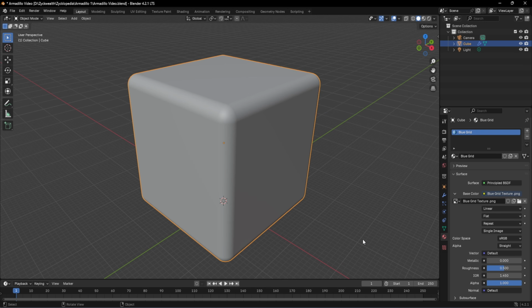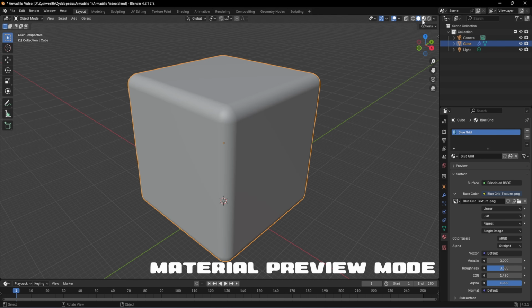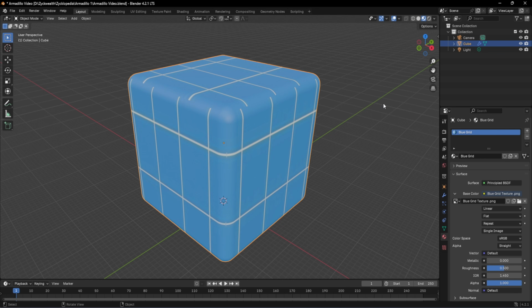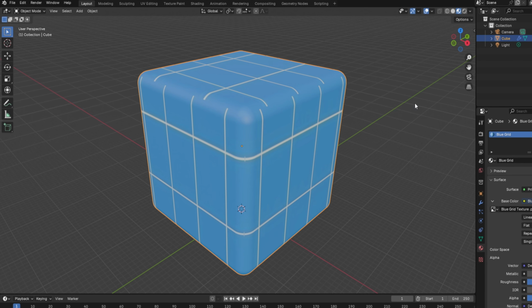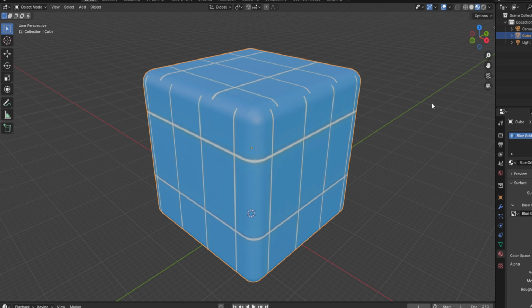Even after doing that, we really can't see anything, right? That's because we are currently on this solid render mode. And we have to change it to texture mode by clicking on this option. And just like that, our cube, which has been covered with this grid background, is now visible. But still, the blue grid background is not properly projected to the cube. And it's so big and not so clean at this moment.